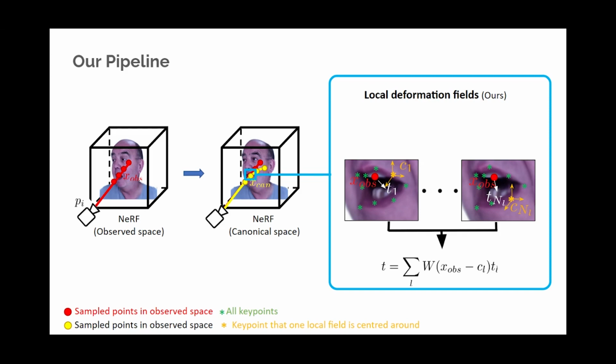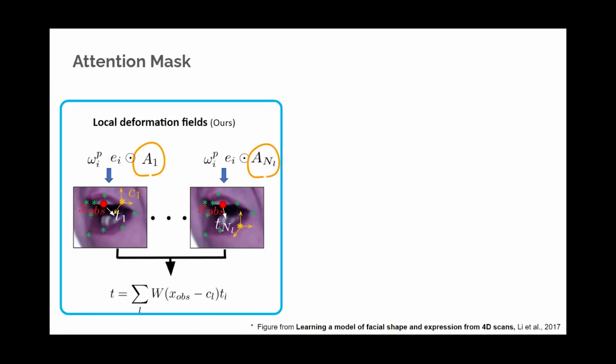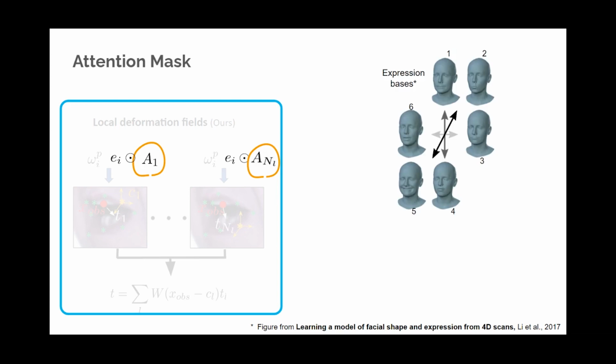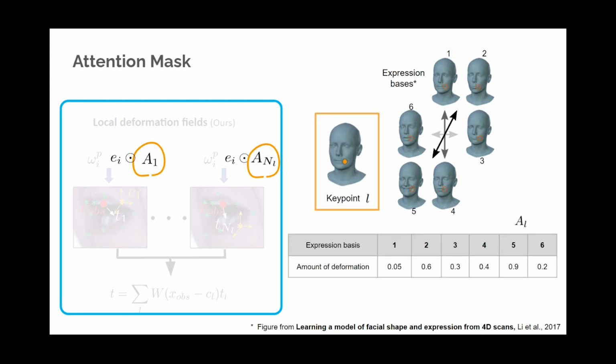Similar to global field-based approaches, we condition each local field on a per-frame deformation code and an expression code. Using the same expression code for all the local fields is redundant. Hence, we apply a pre-computed attention mask on the expression code input to each local field. The attention mask masks out expression coefficients whose corresponding expression bases do not affect a particular key point location. For example, if we have an expression code with length 6 corresponding to 6 bases, at each key point, we can query the amount of deformation for each basis, normalize over all bases, and binarize to get an attention mask.